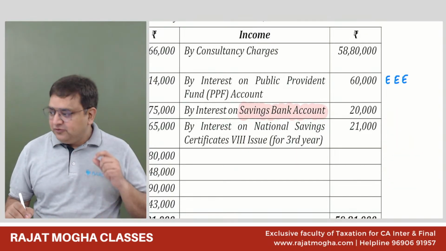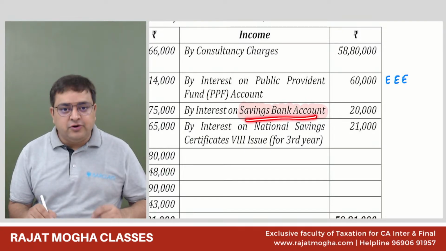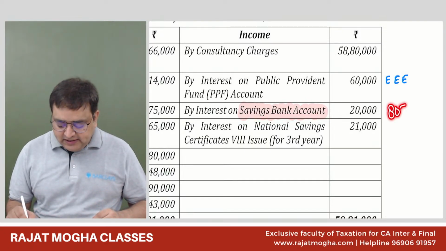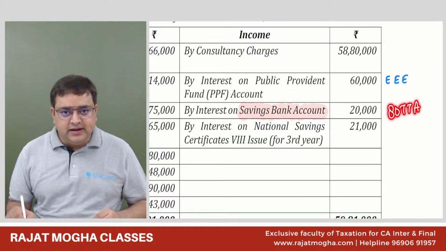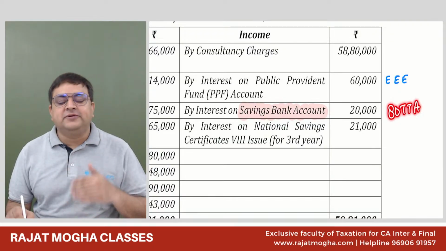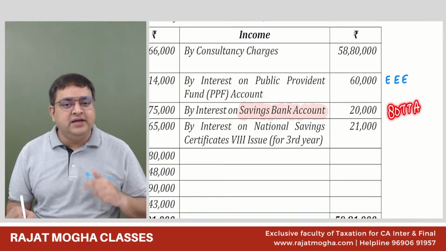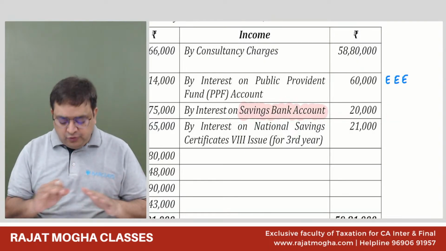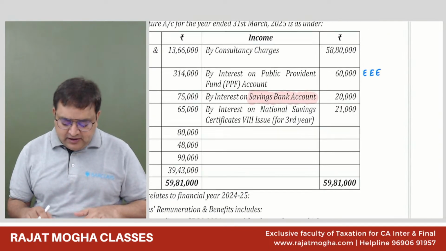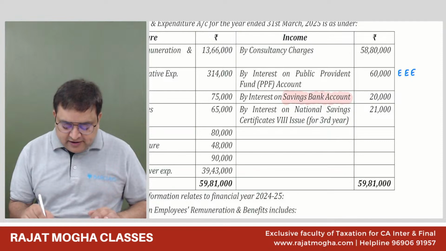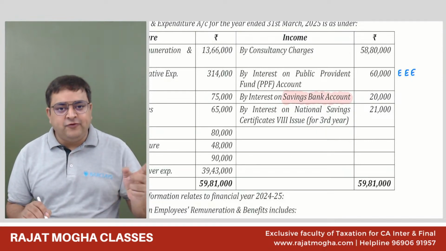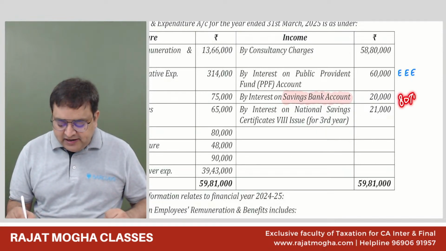So whenever you see this saving bank account, your mind should go to 80TTA. Correct. So if this person is following optional regime, we will give him 80TTA also. Guys, nowhere it will be mentioned now. It is only this information which is given to us. So first we will take it in IFOS, then we will give the deduction of 80TTA.